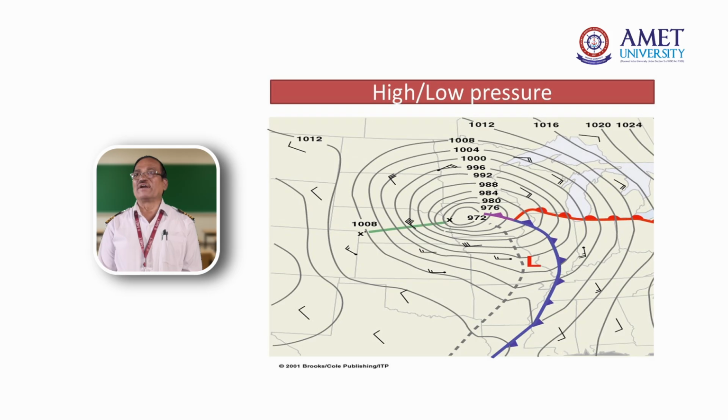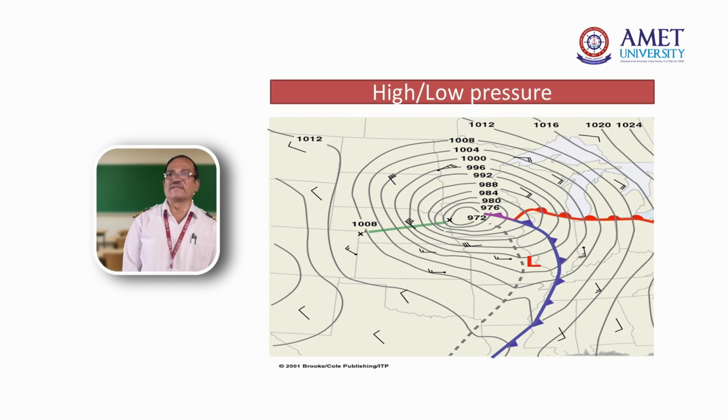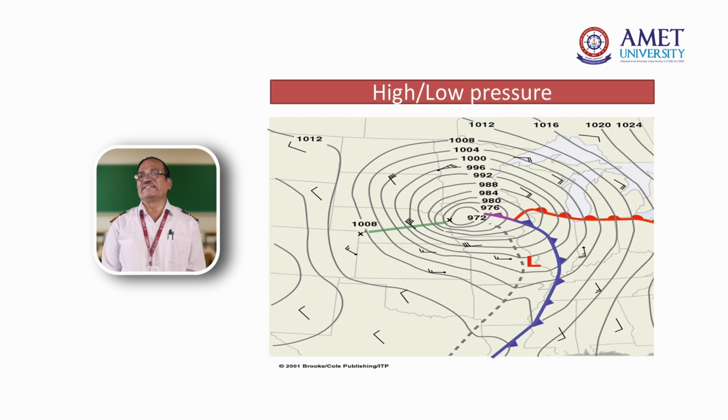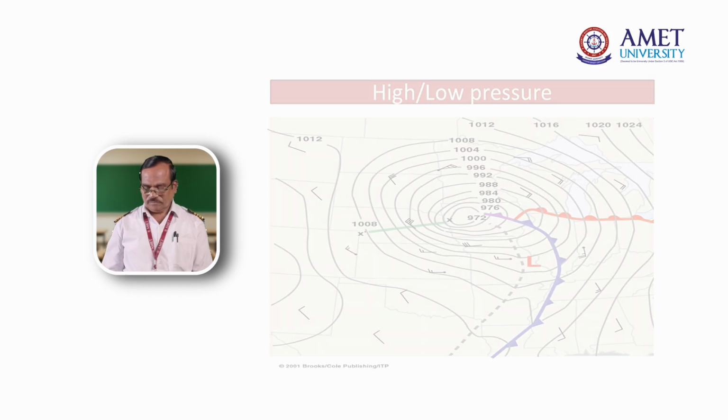Okay, can you see the red one? That is your warm front, because the marking is a semicircle. Otherwise, what you can see, the blue one is a high pressure area, which is about conical shaped. Okay, so this is a high pressure and a low pressure.